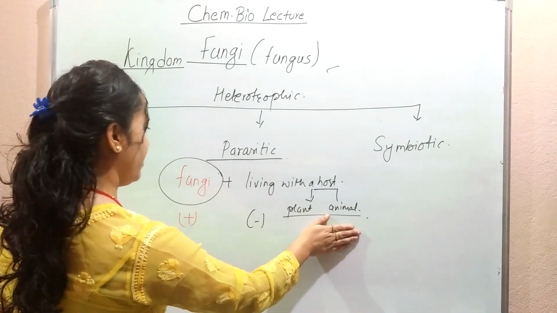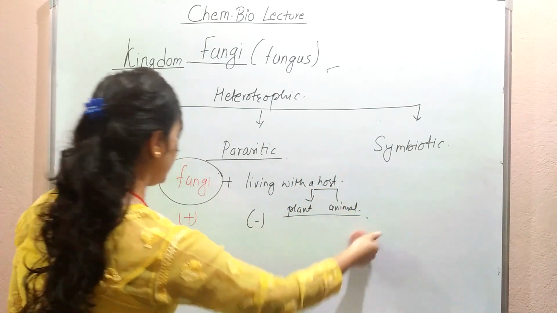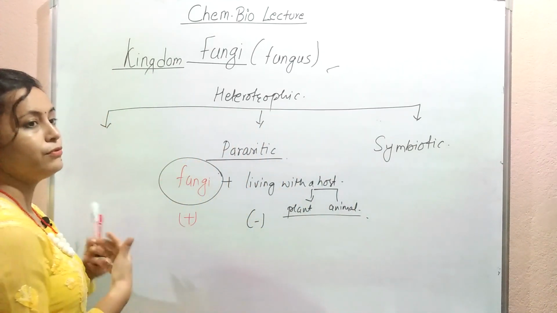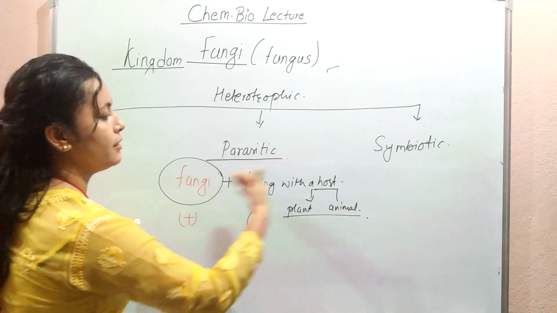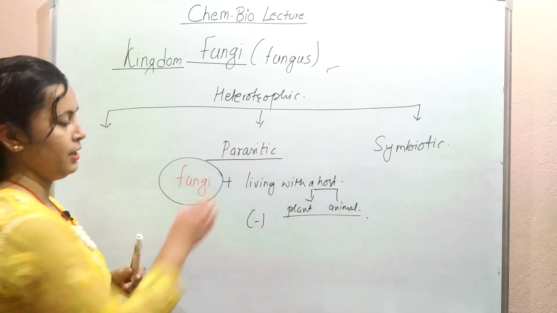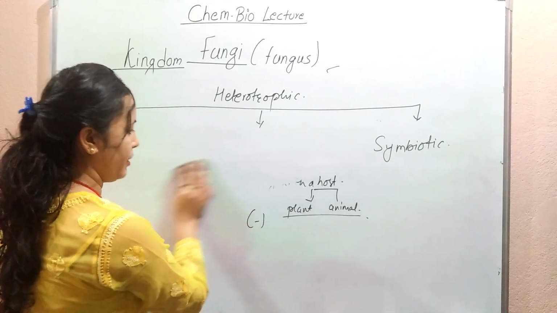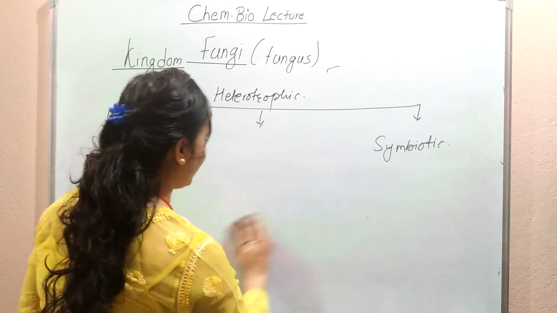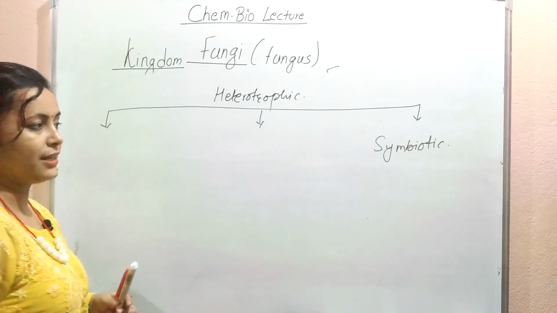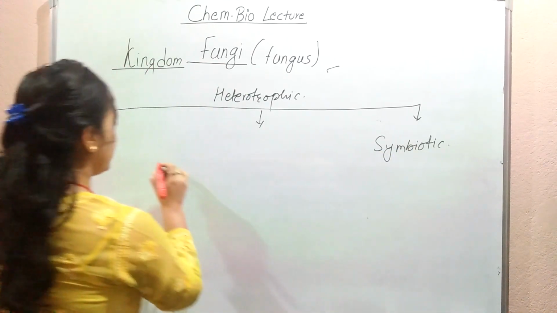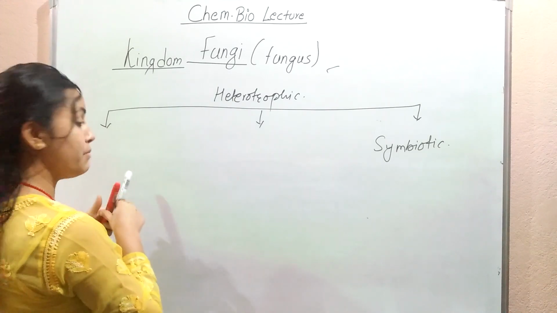The host is not in a beneficial position, whereas the fungus is in a beneficial position, as it is getting food and shelter from the living host. Such kind of nutrition is the parasitic mode of nutrition. Okay, I guess this is also clear. Now let's look at the last one, that is symbiotic. So let's move on to the term symbiotic or symbiosis.